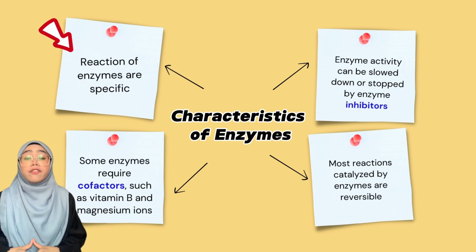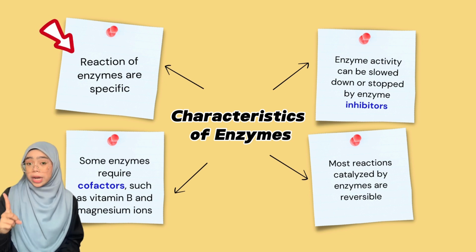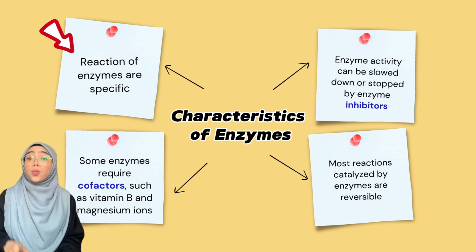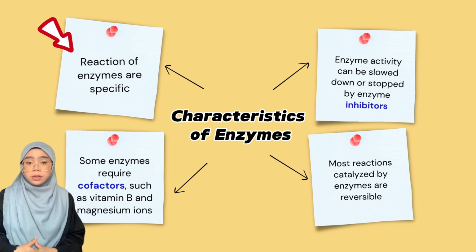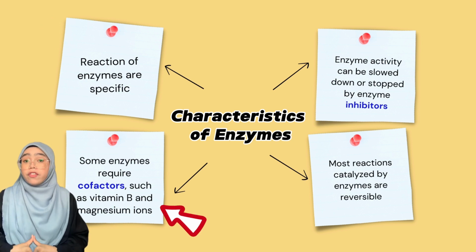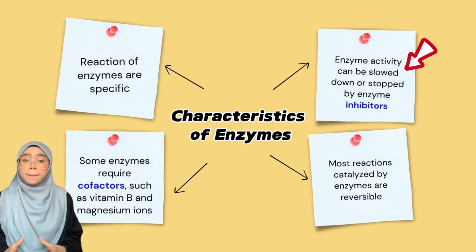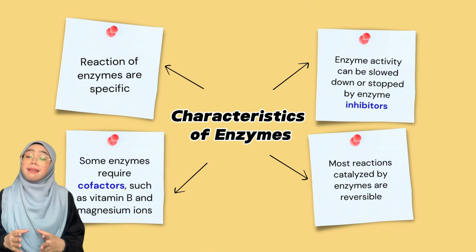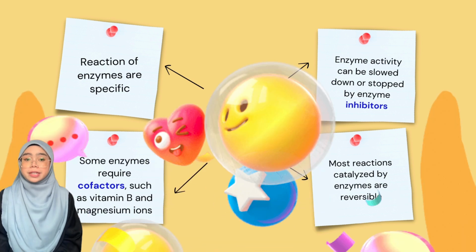Next, the reactions of enzymes are specific, meaning they can only act on one specific substrate to catalyze one reaction. This is because each enzyme has an active site with a specific configuration. Some enzymes require cofactors such as vitamin B and magnesium ions to work more efficiently. Enzyme activity can be slowed down or stopped by enzyme inhibitors. Lastly, most reactions catalyzed by enzymes are reversible.